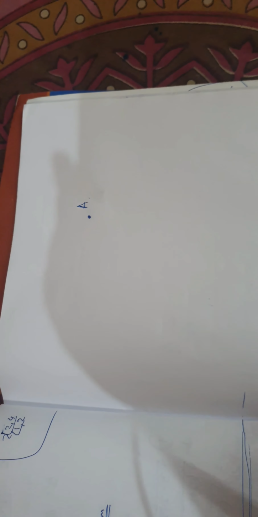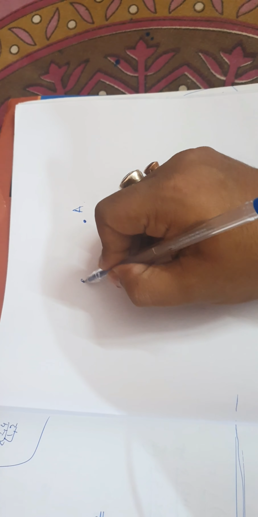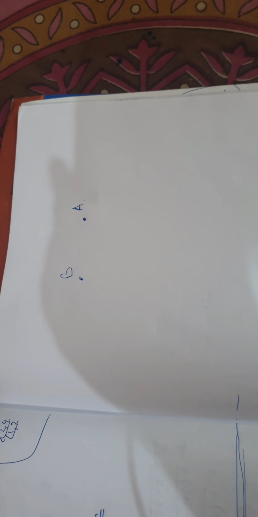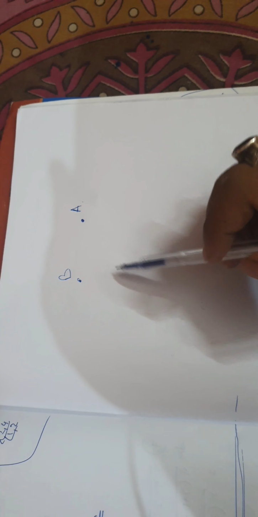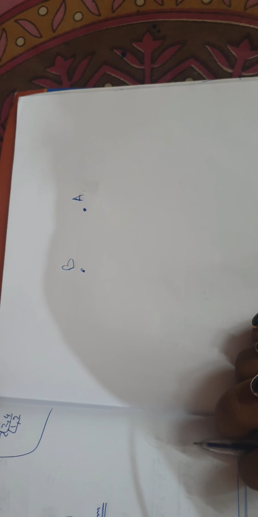But if I say, don't show your finger, just tell me where is point A, it is difficult to tell where is point A because it is an entirely plane surface. How can I know where is point A? Right or wrong? But if there is another point B, then it will be easier to answer: sir, point A is just at the right side of point B.